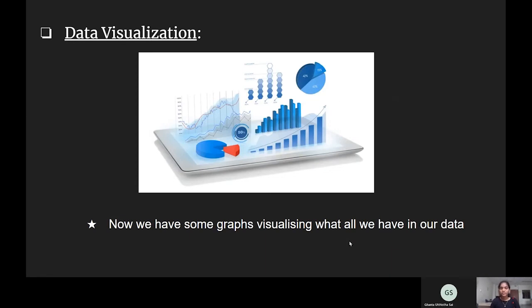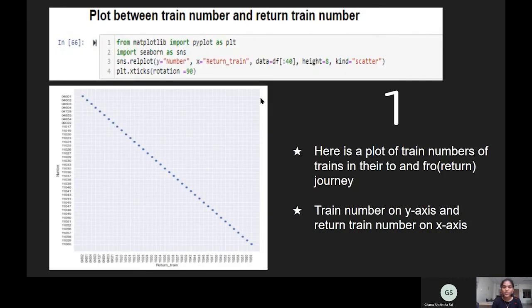We have many graphs showing us what is basically there in our data. Plot between train number and returned train number. Every train has a number, and when it returns back, it has a different number. So we have plotted train number and its returned train number as a graph, visualizing this data.